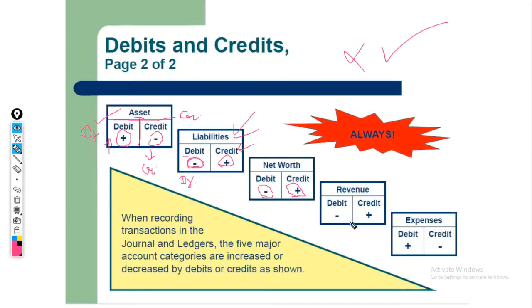This is revenue. Revenue and expenses were nominal account. This was real account. So nominal account was debit all expenses and losses and credit all gains and revenues. So if a revenue is decreased, we'll debit it, and if a revenue is increased, we will credit it. If an expense is increased, we will debit it. If an expense is decreased, we will credit it. It's okay if you are not able to understand this sheet.